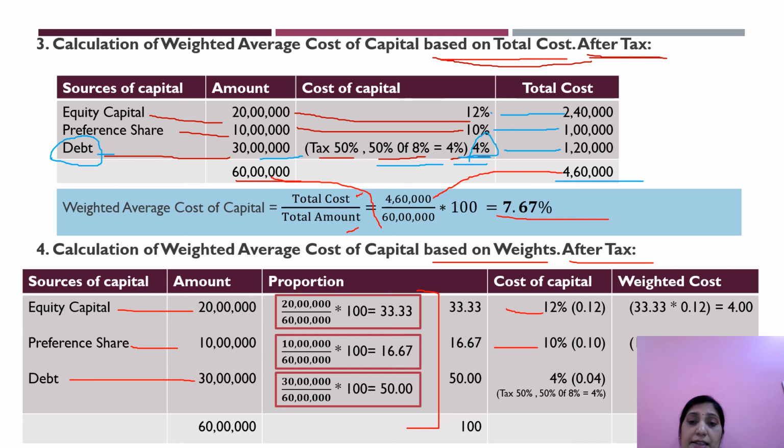And debt. Debt is after tax. So, tax is applicable over here for debt. So, what I have done? 50% of 8%, that is 4%. Okay. Now here 33 into 0.12, 16.67 into 0.10, 50, this 50 into 0.04, that is 2, and the total is 7.67. Clear about this? Okay.